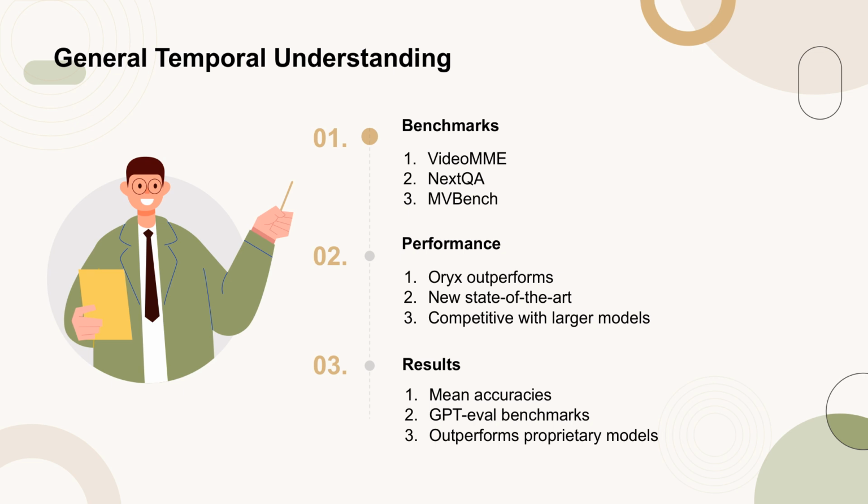The model also performs well on GPT-eval benchmarks, with average scores of 1.49 on MMBench Video, 3.53 on Video ChatGPT, and 3.76 on Video Detailed Caption. These results demonstrate Oryx's capability to outperform advanced proprietary models like GPT-4V and Gemini 1.5 Pro on challenging benchmarks.